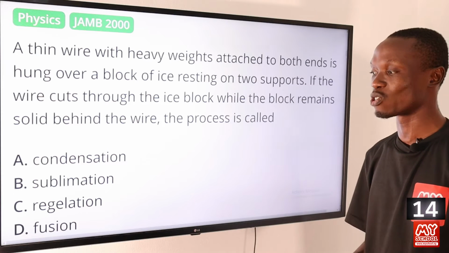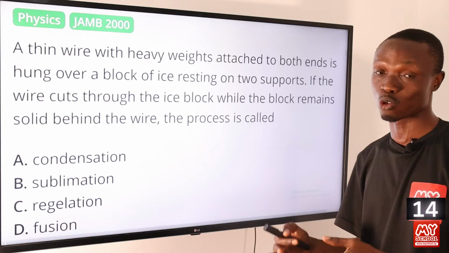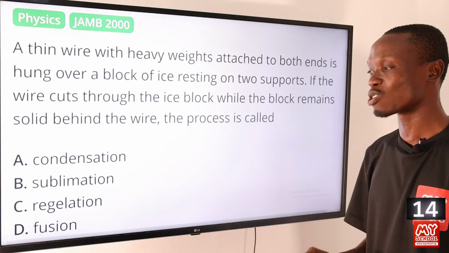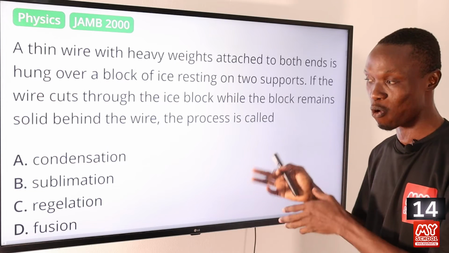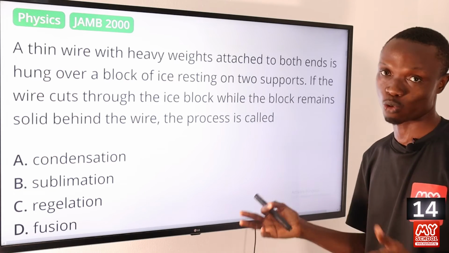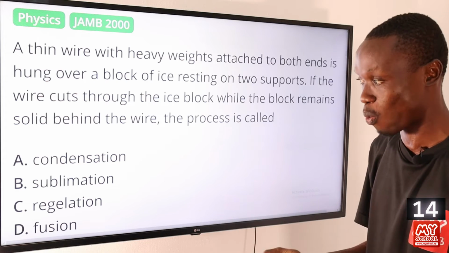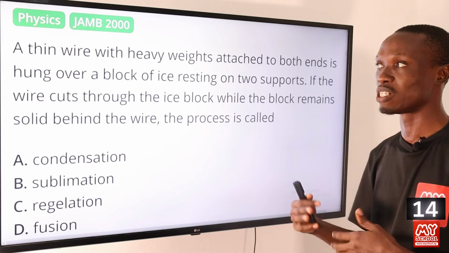Then C is regelation. So regelation is just a process used to demonstrate the effect of pressure on the melting point of ice. What is described above is actually called regelation, while D, fusion, means bringing two things together to become one. So the answer to this question is option C, regelation.